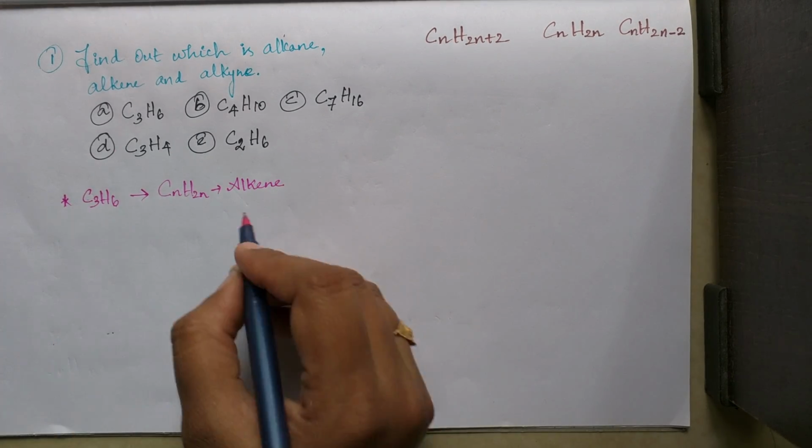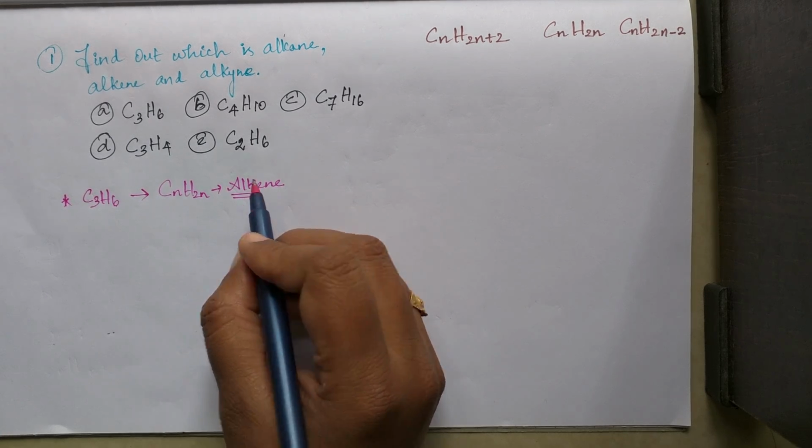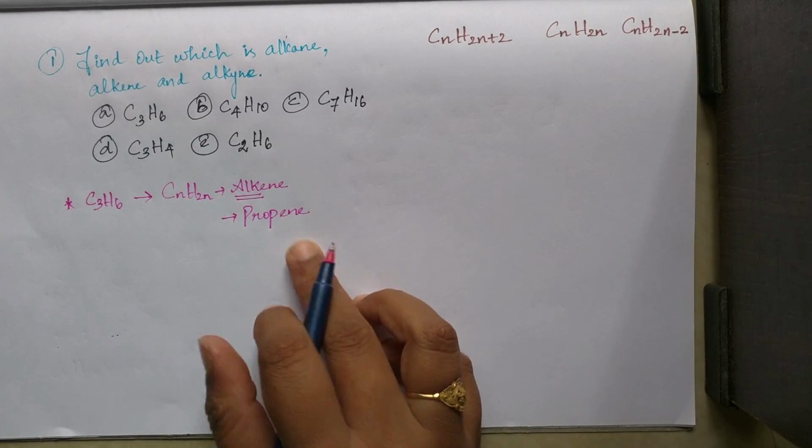And the compound name is, as I already said, instead of alk we have to use a prefix. If 3 means the name starts with prop, so it is propene.